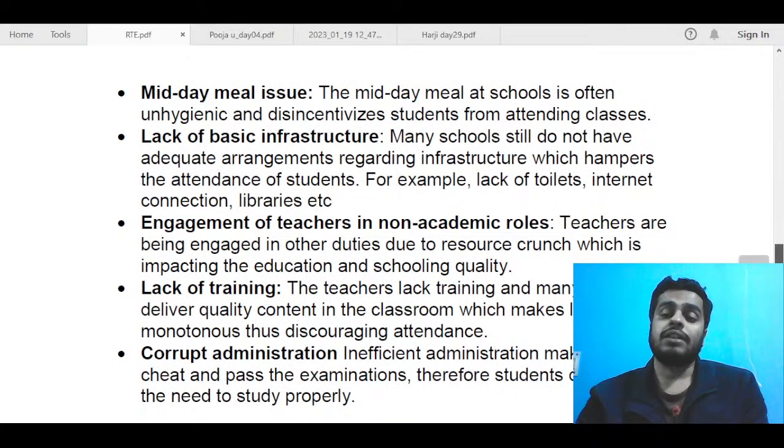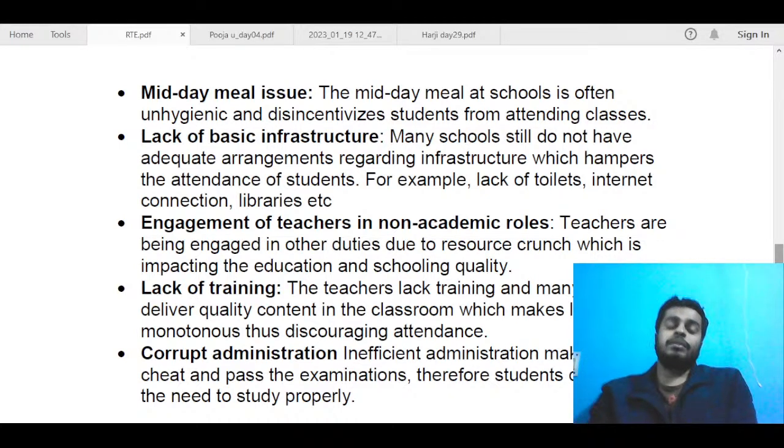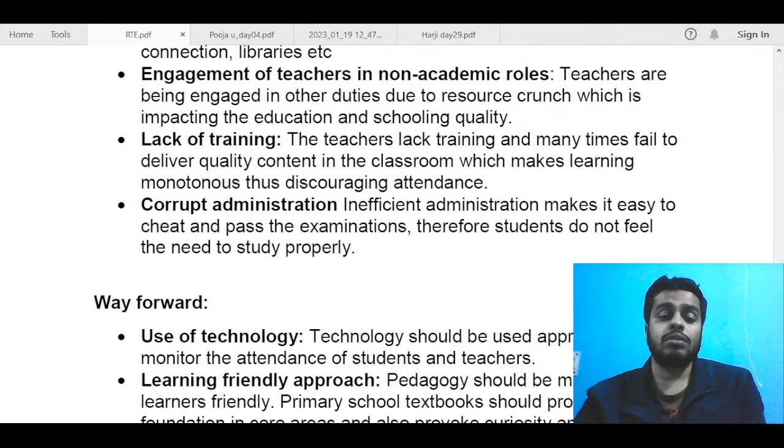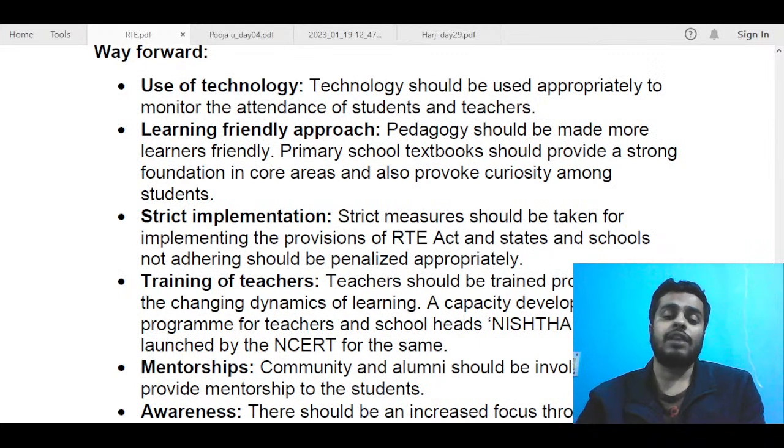After that, we can just go to the way forward, or what all changes we can make to sensitize children more, in order to make them more eager to go to school, so that they are not just happy with incentives, they themselves understand the importance of going to school, and that will obviously lead to an increase in the quality of education in India. So some points regarding that needed to be written in this answer, because this was a 15 marker, we had enough scope. So you can talk about use of technology.